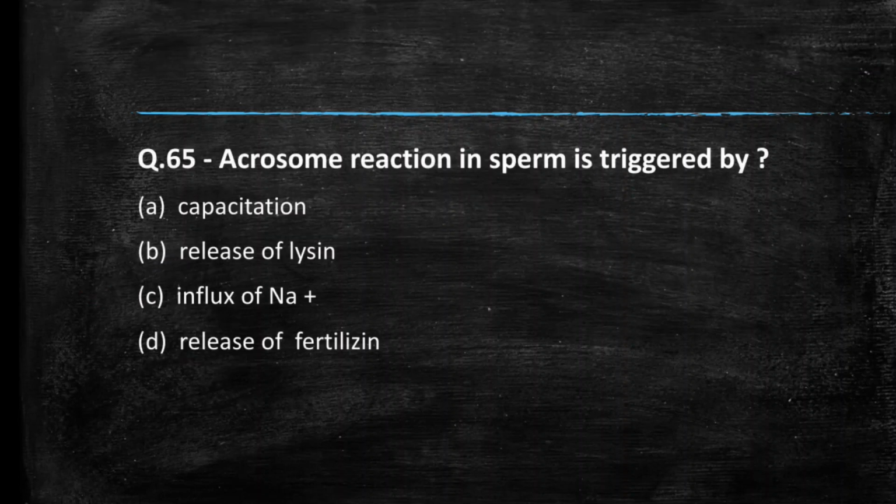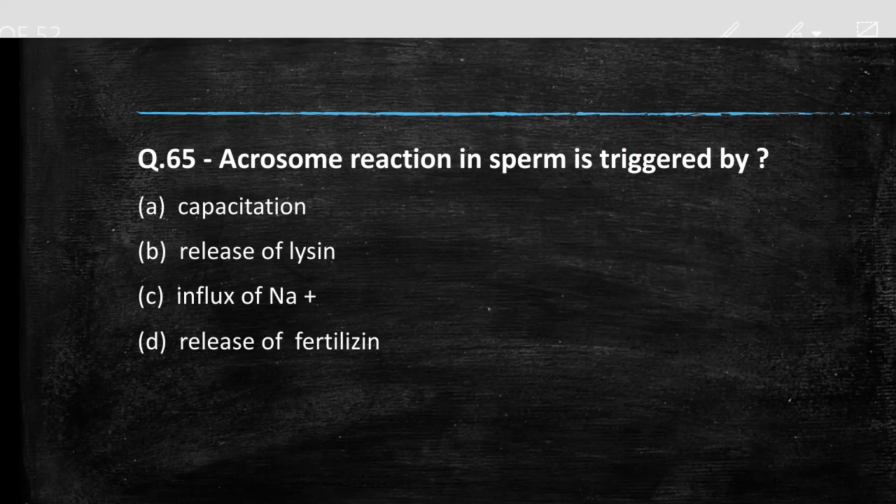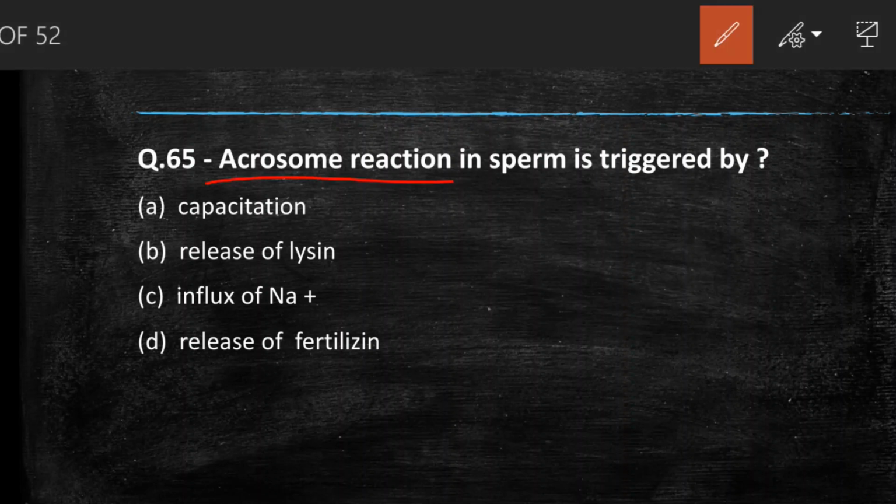Next question we have acrosome reaction in sperm is triggered by. Options: A, capacitation; release of lysine; influx of sodium; release of fertilizing. So after capacitation, the activated spermatozoon on reaching the egg plasma membrane shows changes, and it is known as acrosomal reaction.